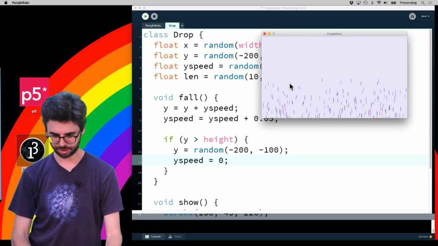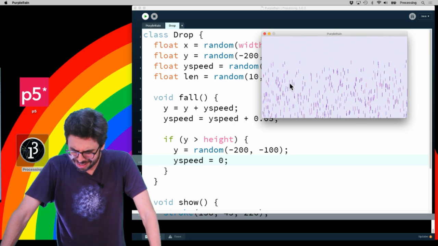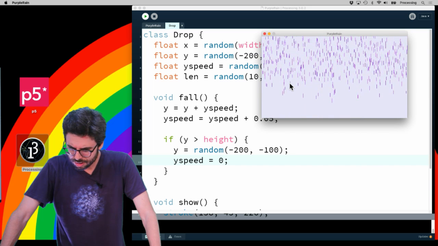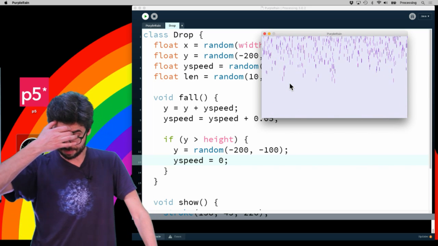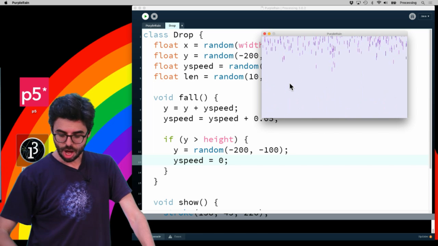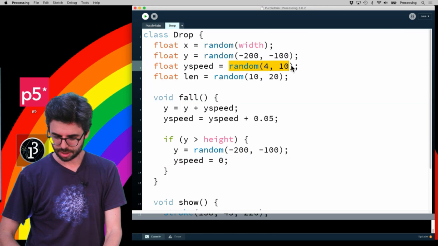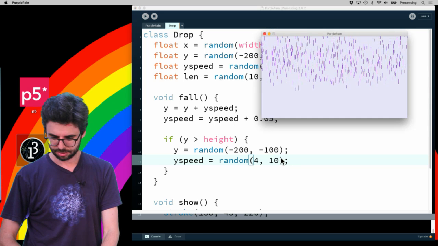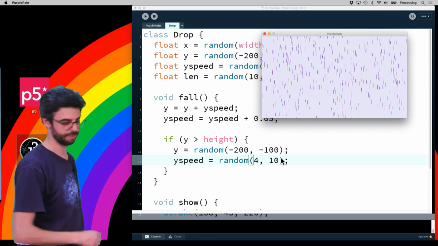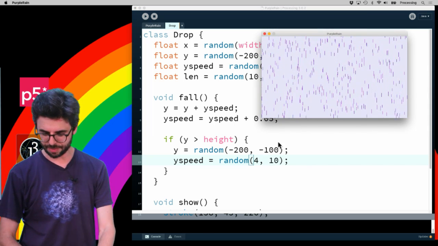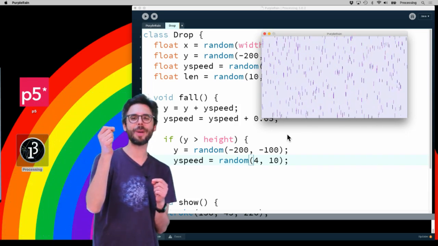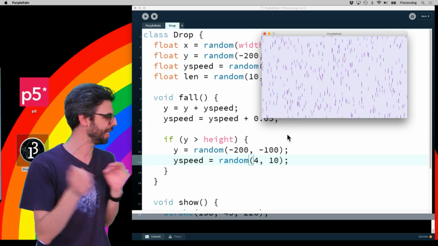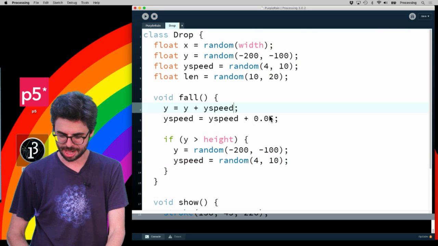Whoops. What just happened? Oh, you know what's happening? Oh, no, of course. Because the y speed, yeah, it's good to give them a little bit of a random speed. Sorry, I set their y speed all back to 0, so that's why they all started falling down in sheets together, because they all started at exactly the same speed. So I think a little bit of variety is good there.